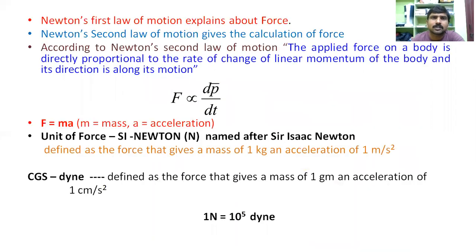As far as Newton's laws are concerned, Newton's first law of motion explains force, and Newton's second law of motion gives the calculation of force.